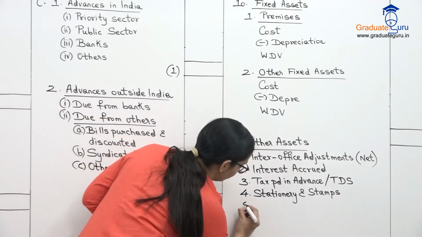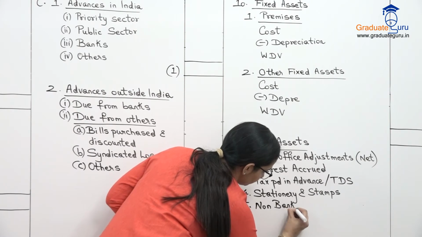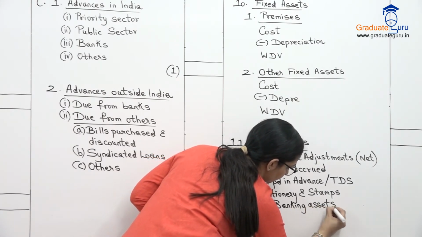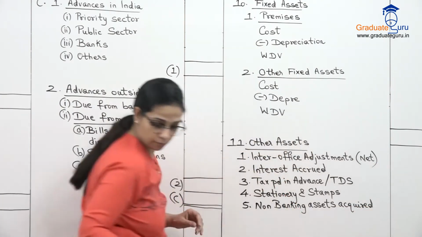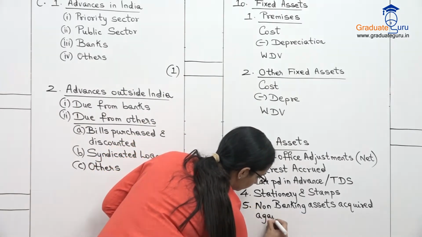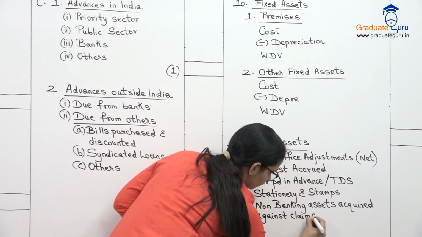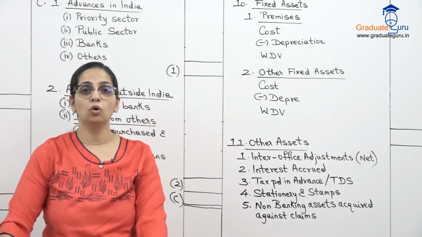And then we have non-banking assets acquired against claims. So suppose किसी ने loan लिया था and they could not pay the loan.